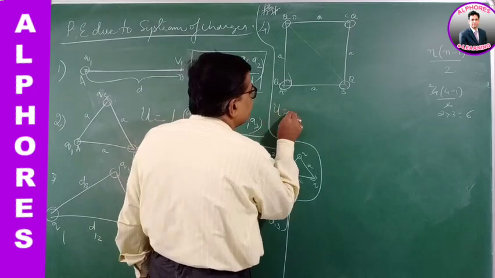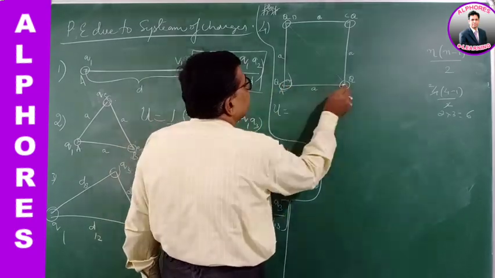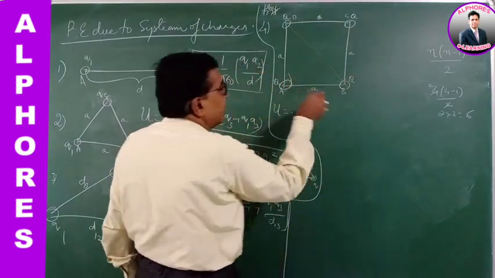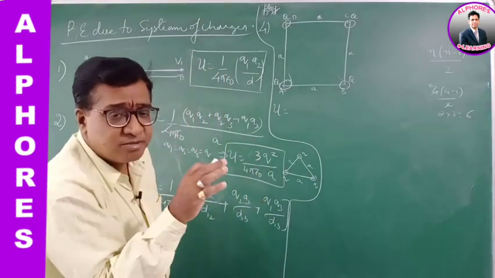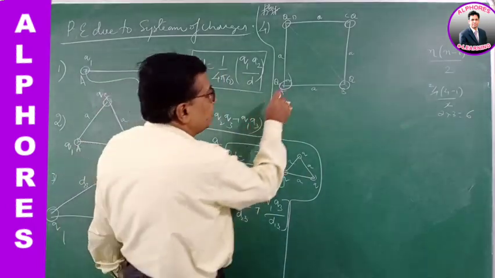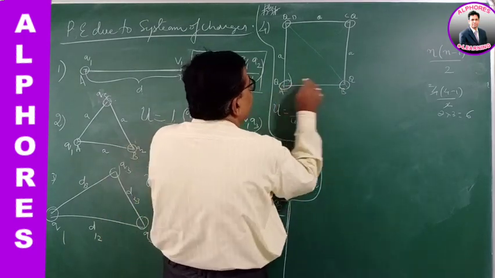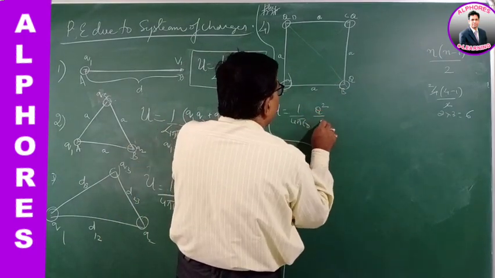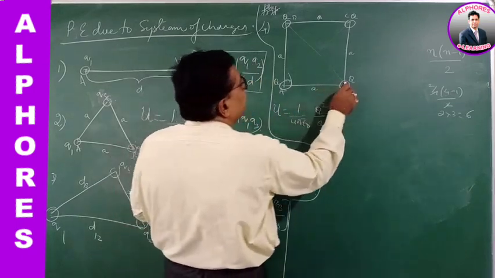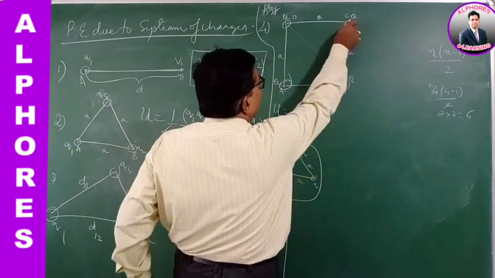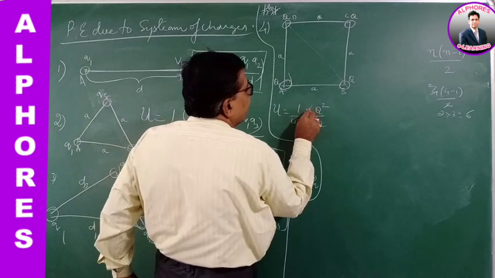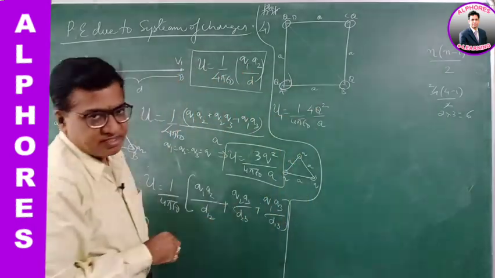The potential energy of the system is, first, the identical combinations which are adjacent, the system of charges on the adjacent sides. Now for these two, it's 1 by 4 pi epsilon naught Q into Q, it's Q square by A. Similarly, these two, Q square by A, Q square by A, Q square by A. There are 4 such combinations.